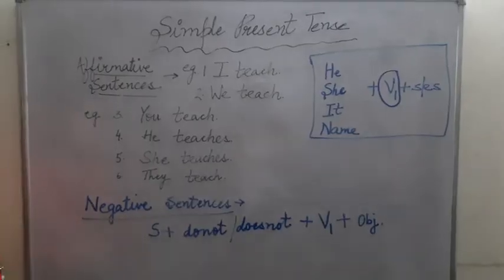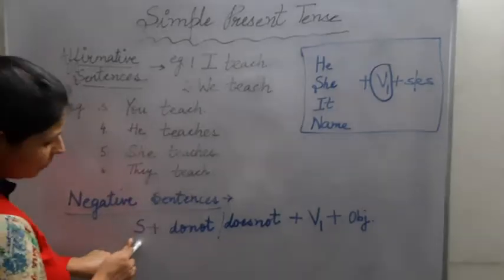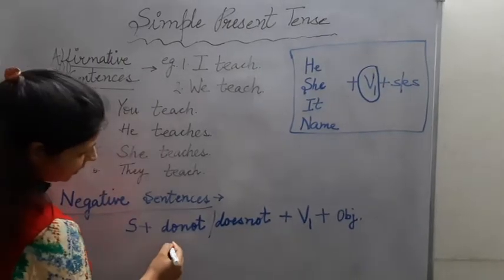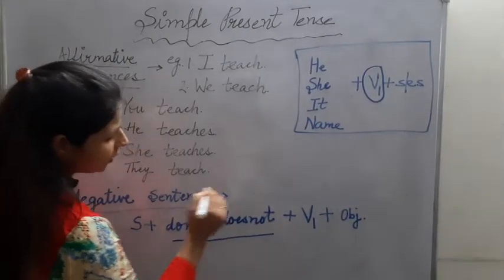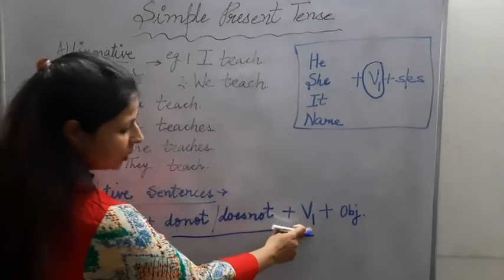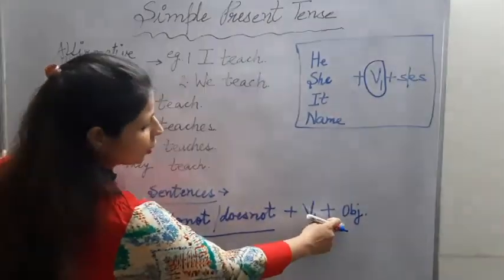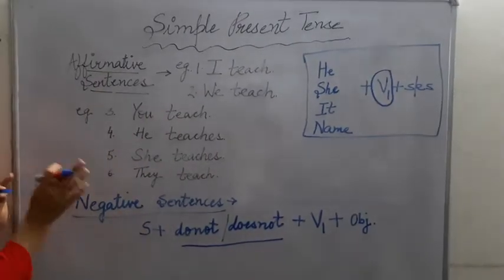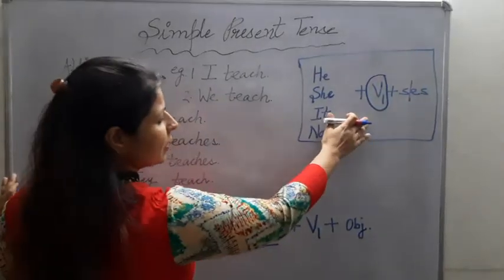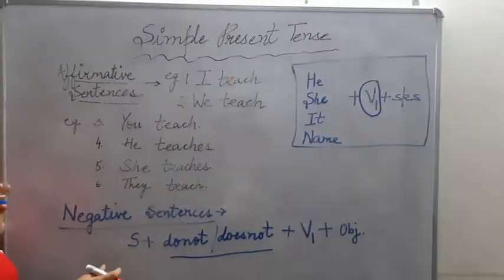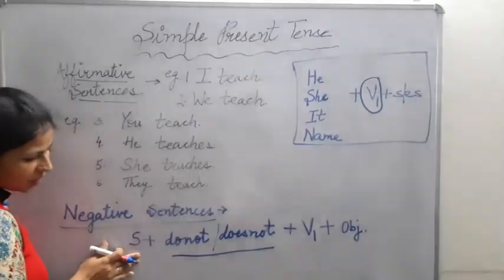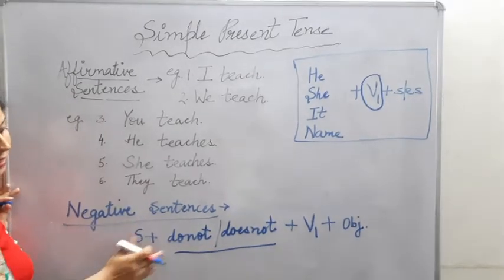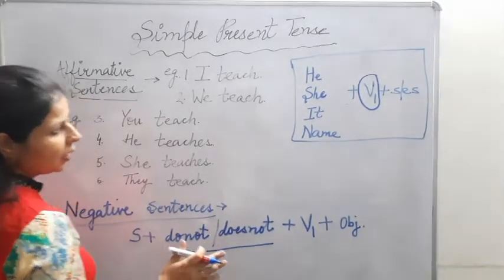Now let us see what happens when we change our affirmative sentences into negative sentences. The rule for negative sentences is same subject in the starting. Then we have our helping verbs. Do not or does not. And then your verb first form and your object. Now just like we have learned where to use S or ES, in the same way we have to keep in mind with what subject do not will come and in what subjects does not will come.